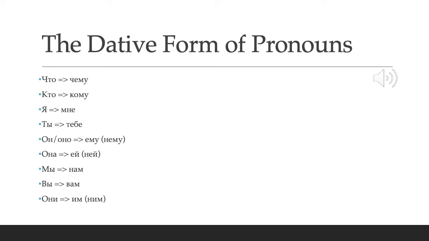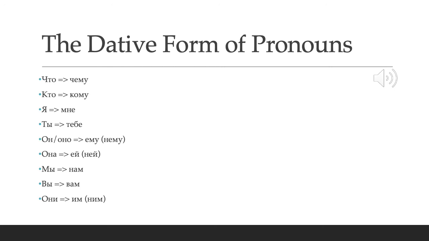Кто becomes кому, я becomes мне, ты тебе, он or оно becomes ему without a preposition, or нему with a preposition. Она becomes ей without a preposition, or ней with a preposition. Мы becomes нам, вы becomes вам, and они becomes им without a preposition, or ним with a preposition.